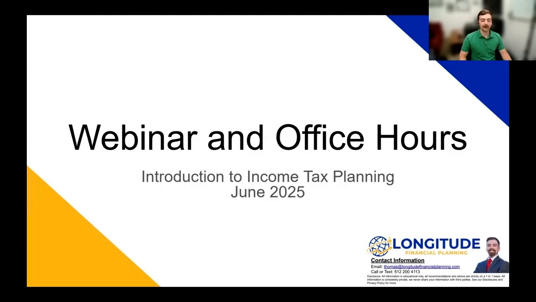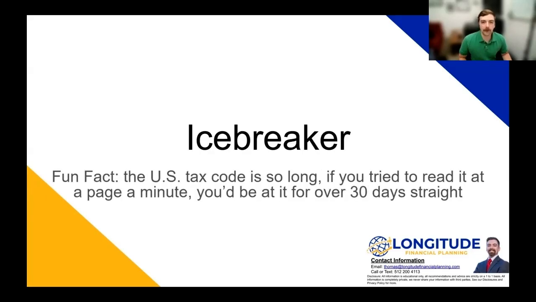This month, we're going to do an introduction to income tax planning. So let's start off with an icebreaker. The US tax code is so long that if you were to read it at 1 page per minute, it would take you 30 days straight. So this is an interesting context for the US tax code, meaning if you just do 8-hour days at a minute a page, it'll only take you 90 days to read the whole thing. Some very boring days, perhaps, but today we're just going to skim the surface of the tax code and make sure everyone has a good understanding of income tax.